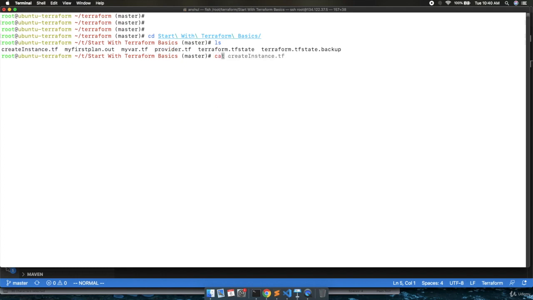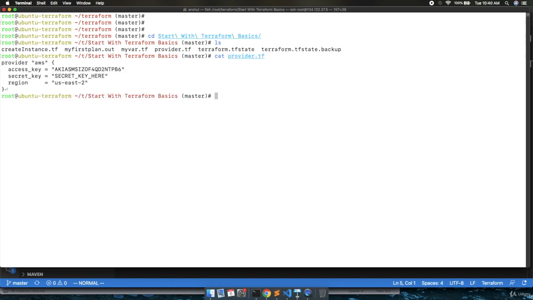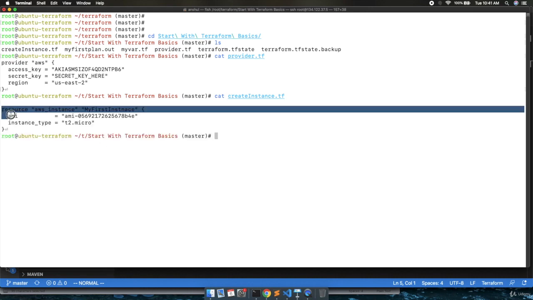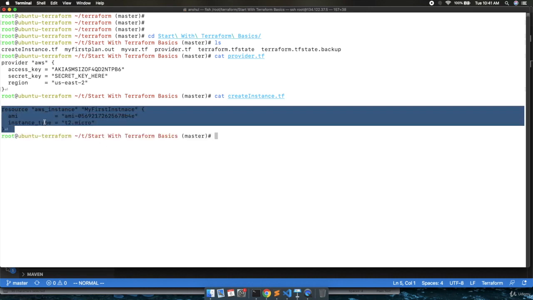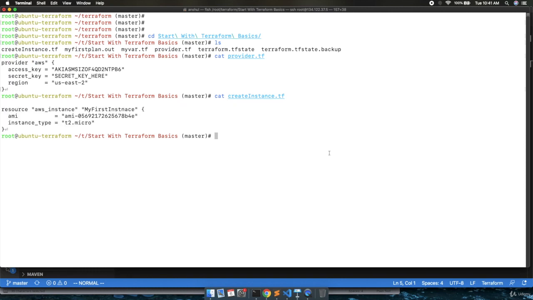Let's open the provider.tf. Inside the provider.tf, you can see we have the access key, but the secret key is still a placeholder string, right? I am not mentioning my actual secret key over here. I will update it shortly. Then we are defining the region. If we open the create instance.tf, you can see this file only has the resource section. We are not providing the access credentials inside the create instance.tf.